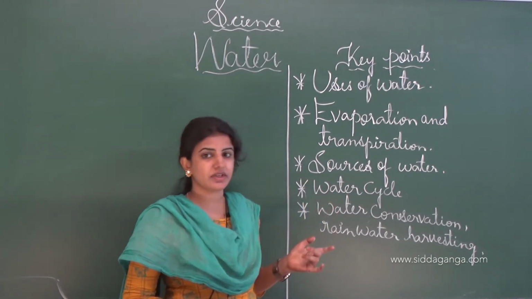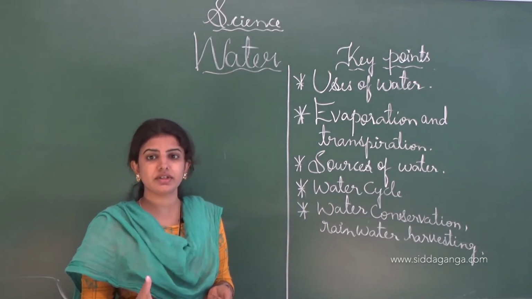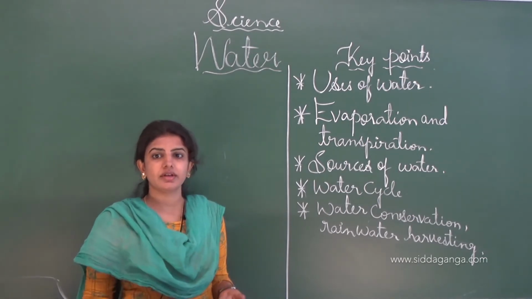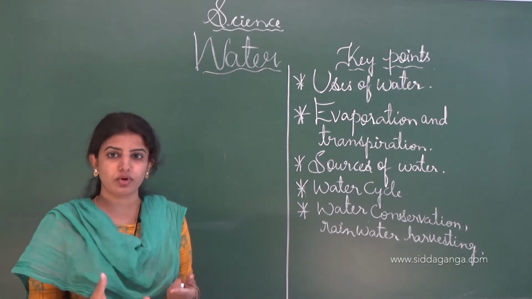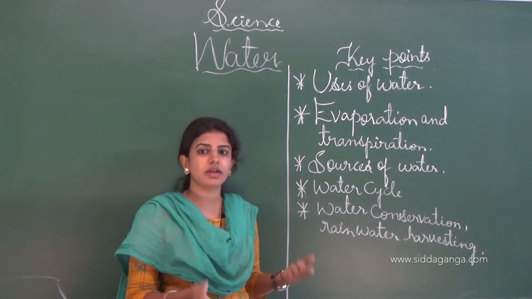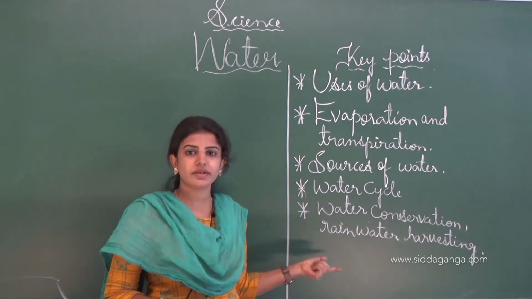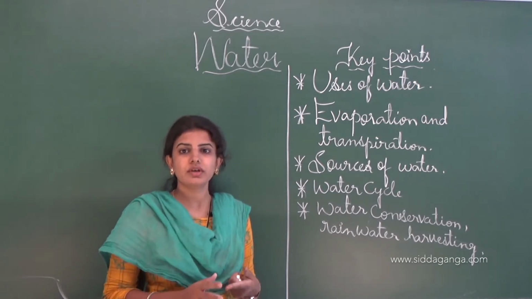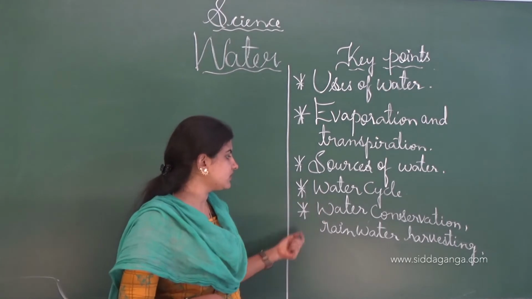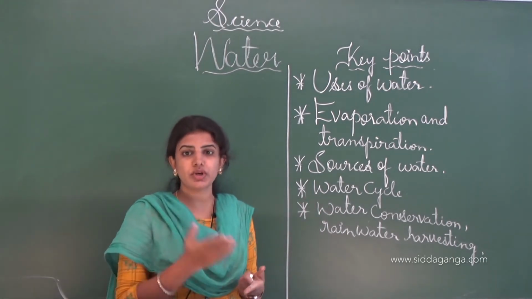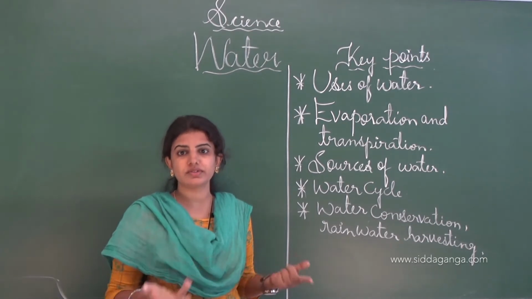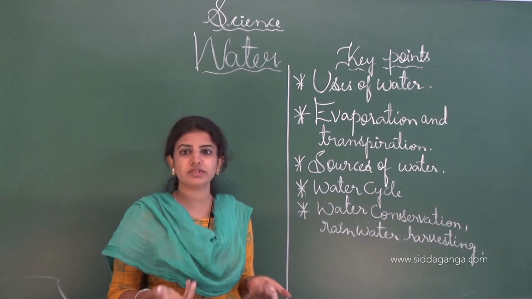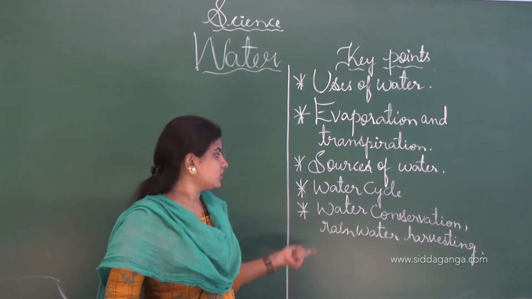Next one is the water cycle. In the water cycle, we can see that the cyclic process of the water takes place: evaporation, condensation, then again it falls like rain to the earth. This type of cycle is known as the water cycle, where the water comes back to the earth and it will again go back to the sky. Transformation of water into ice, water as well as the evaporation, condensation, and cooling take place, and this is known as the water cycle.